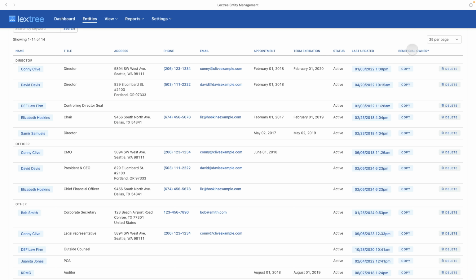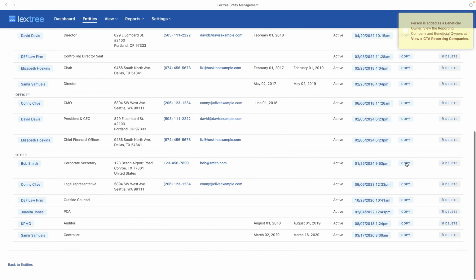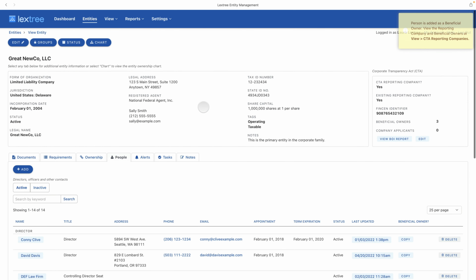And again, we have a column that says, is this a beneficial owner? Again, for purposes of the CTA, an owner is more than an owner that we think about typically in structuring legal entities. So let's go in, and from either of these, we can copy the information about Connie as a beneficial owner, and we can do the same thing for David Davis. And so many of these other people on this particular list could easily be added as beneficial owners, but for purposes of this tutorial, I want to return now and see the status of our beneficial ownership information report, because you'll see that we now have 3 beneficial owners.